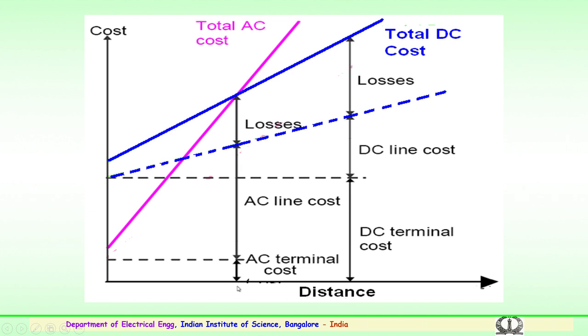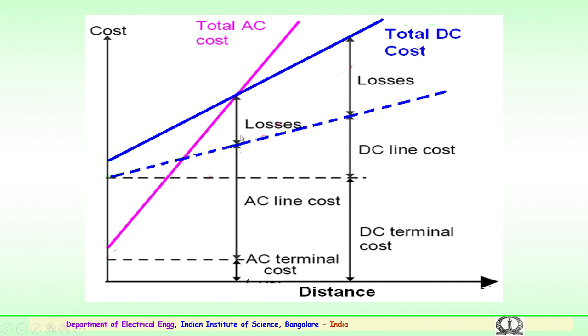This point is at a distance of 400 kilometers. So, comparing at a distance of 400 kilometers for both AC and DC, we see that the AC terminal costs are very less in comparison to the DC level, which is much higher.